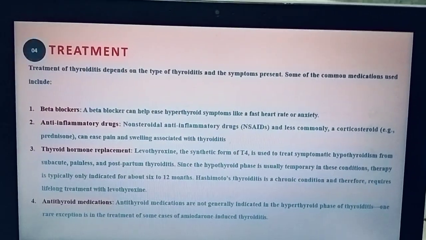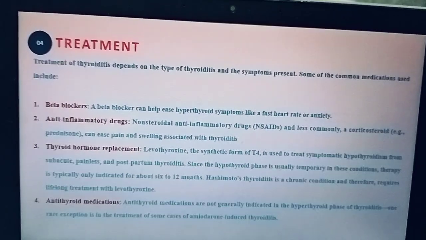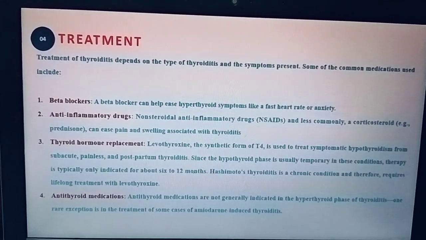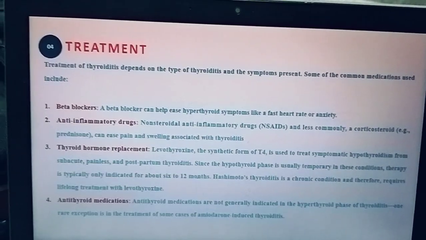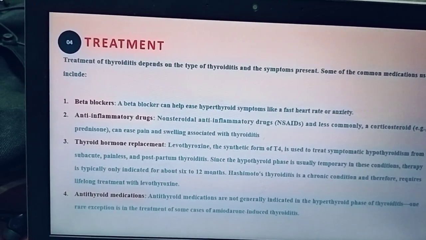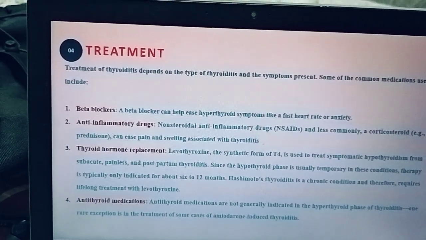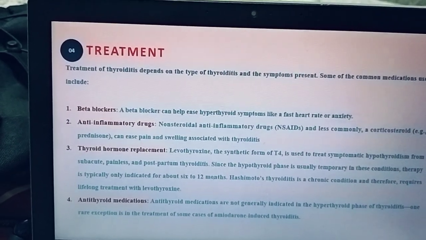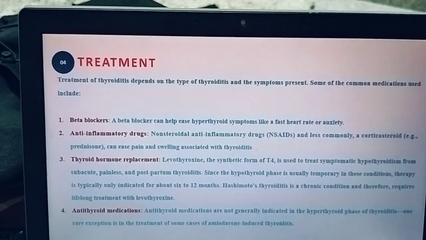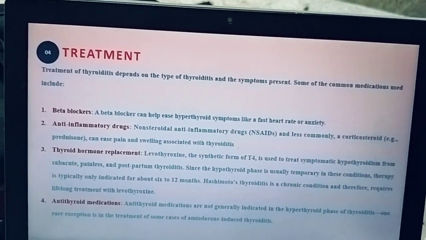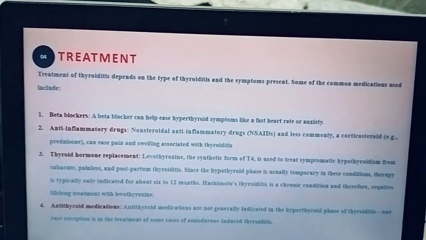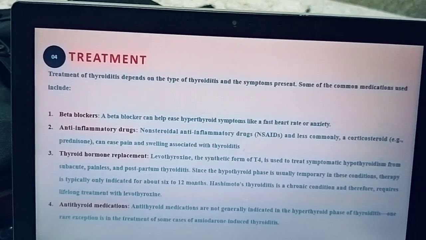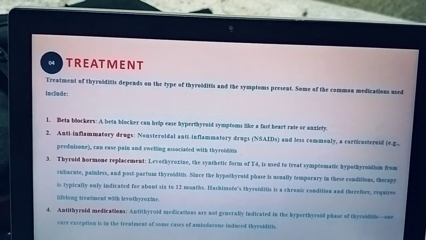Then coming to the treatment. Treatment mainly depends upon the type of thyroiditis and what symptoms are present. They are also divided into acute, subacute, and chronic. In acute thyroiditis, if the patient has infectious thyroiditis, we give non-surgical management like antibiotics, and NSAIDs are given for the neck pain and inflammation. Surgical intervention also takes place for abscess drainage. In radiation-induced thyroiditis, the treatment is symptomatic with NSAIDs, and prednisolone is also used in severe cases.